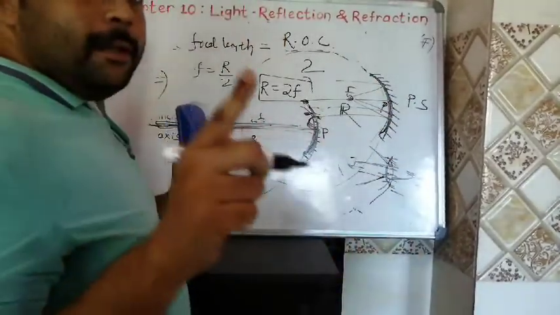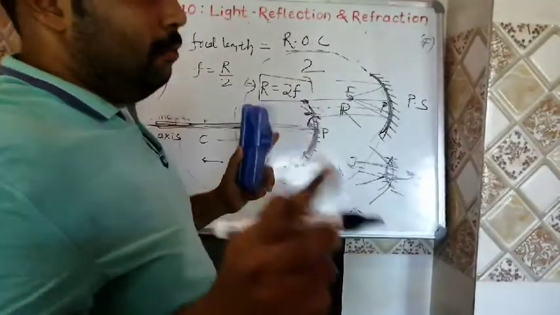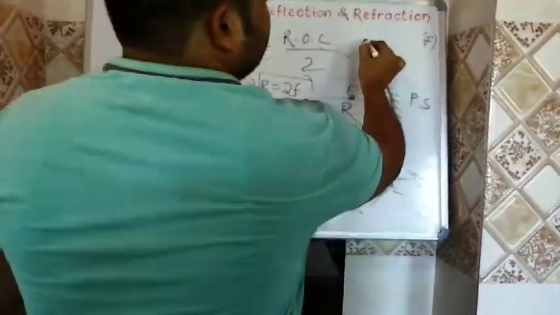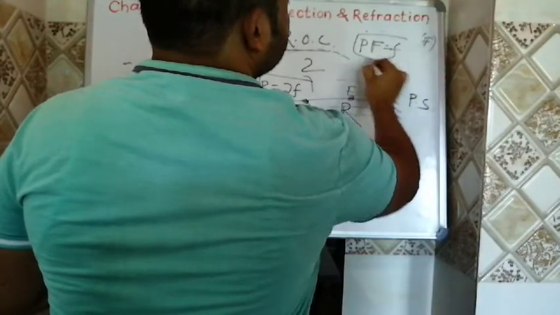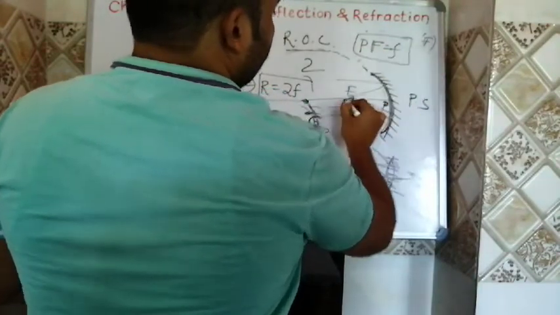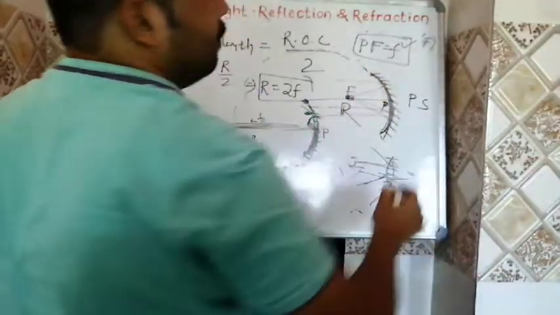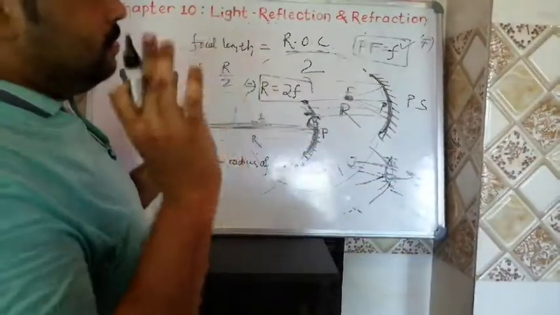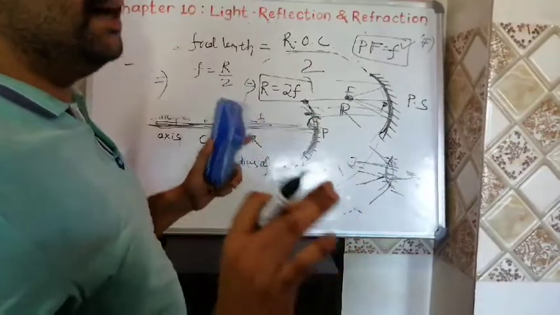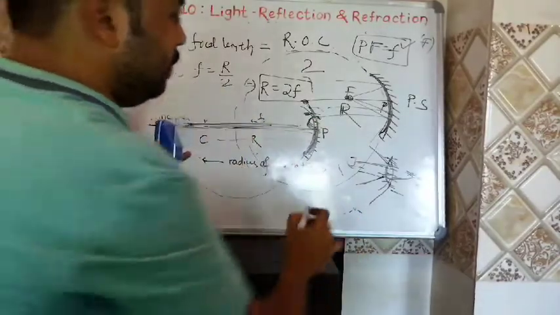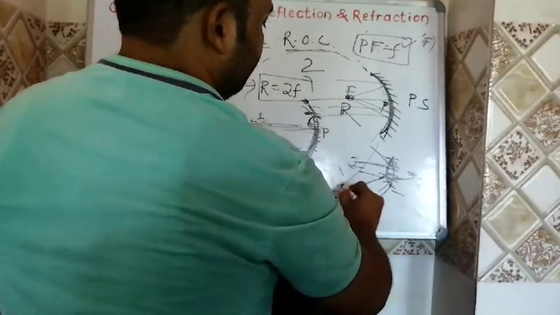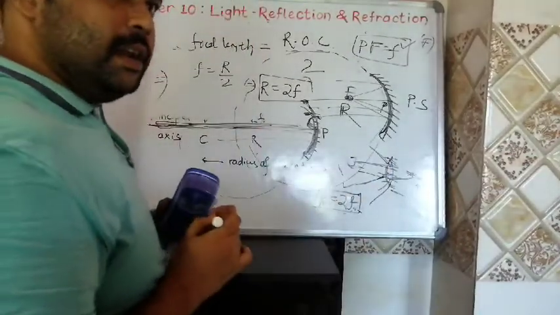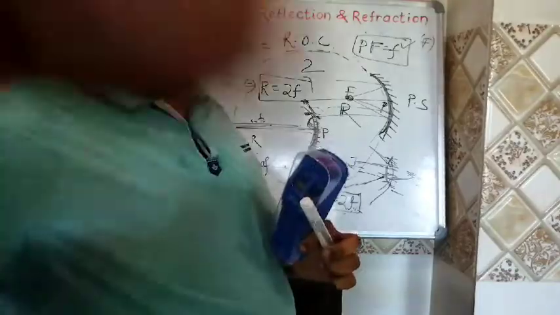But in case of a concave mirror, they will directly meet at point F. Then the last one is your focal length. Focal length is nothing but the distance between pole and F. PF is equal to small f. The distance between pole and the focus is known as the focal length. These are the 7 terms. Then lastly, what is the relation between R and f? R is equal to 2 into f, right? Next class we shall discuss the other things.